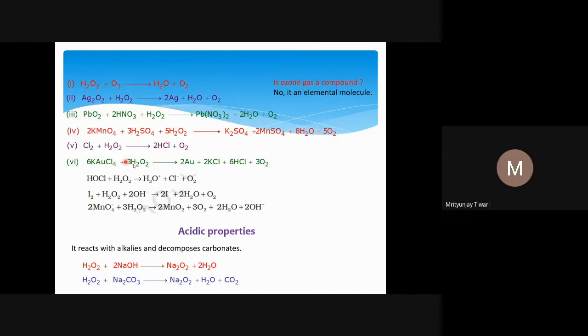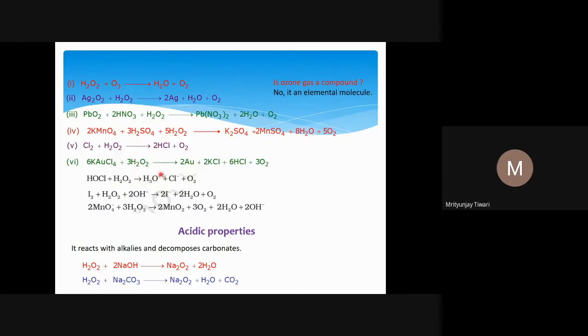KAuCl4 we see, with the formation of pure gold from this compound, and KCl. So what will happen? The oxidation number of Au in KAuCl4 is +3, and from +3 it has gone to 0. So this is a reduction of gold, and the oxidation of H2O2 to O2, oxygen.